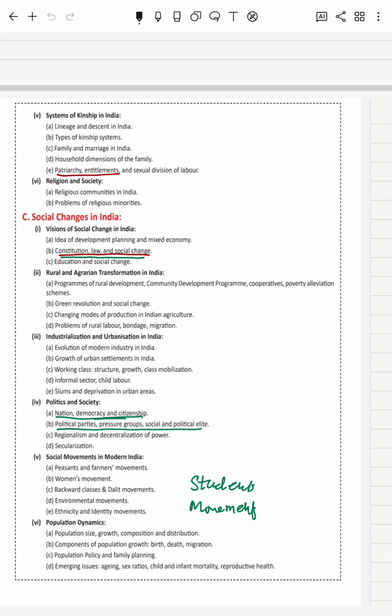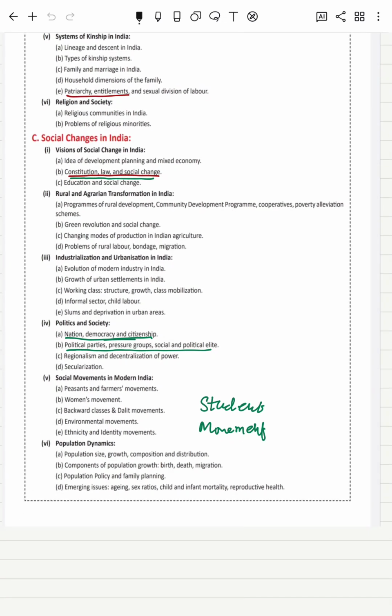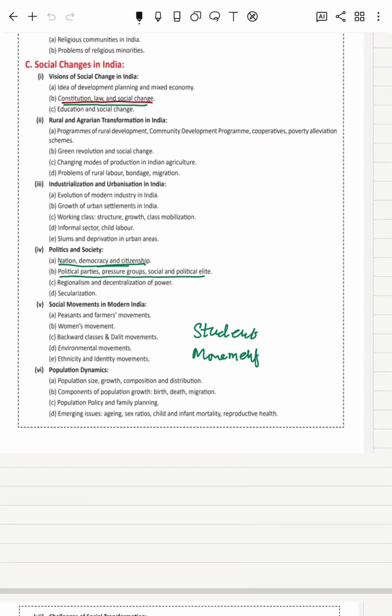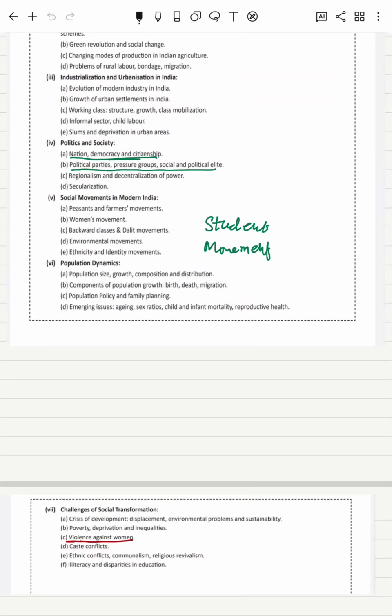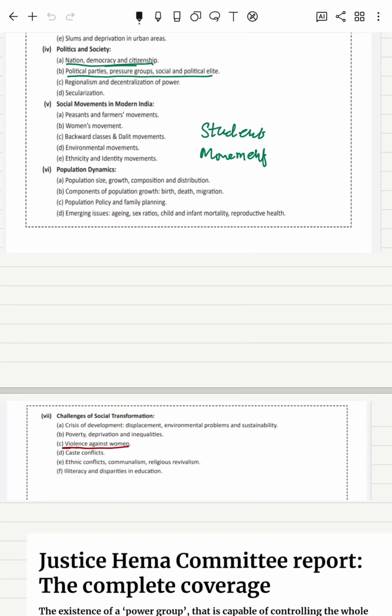All these are governed by constitution, law and social change. So you can very well relate those topics in this context as well. And as we already talked about paper 1 topics, which are nation, democracy and citizenship, political parties, pressure groups, political elite, all these things are related with the Bangladesh crisis, the democracy crisis.